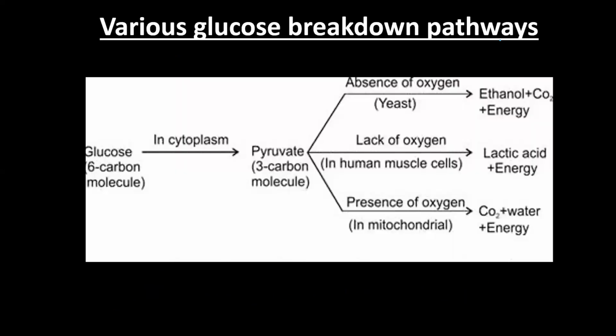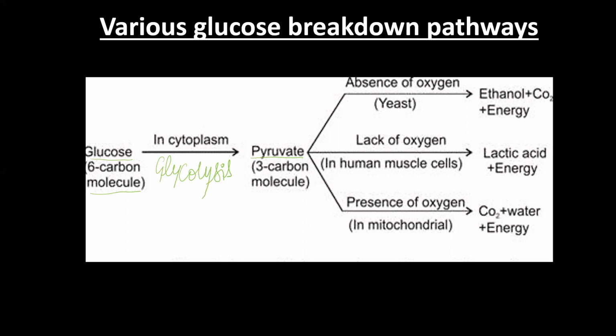Now let us discuss the pathway of glucose breakdown. Glucose is a 6 carbon molecule, the simplest carbohydrate. It is first broken down into pyruvate inside the cytoplasm. When glucose is converted into pyruvate, that process is known as glycolysis. This is the first process of breaking down glucose.